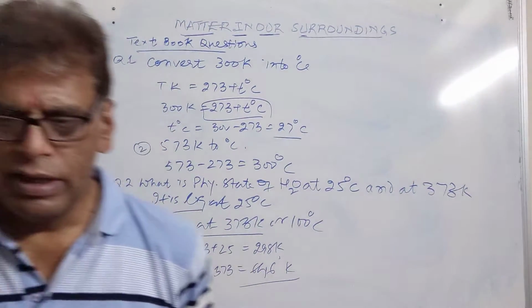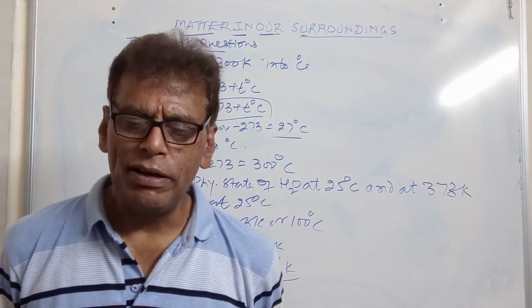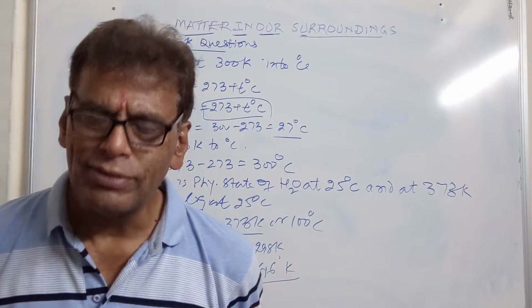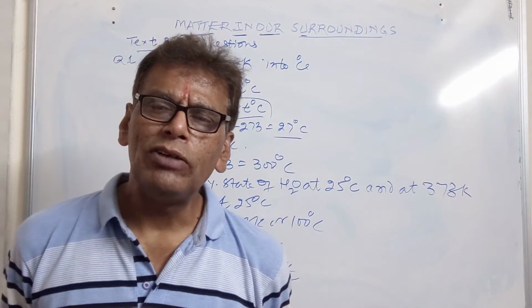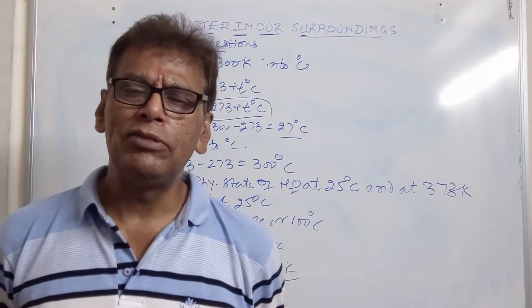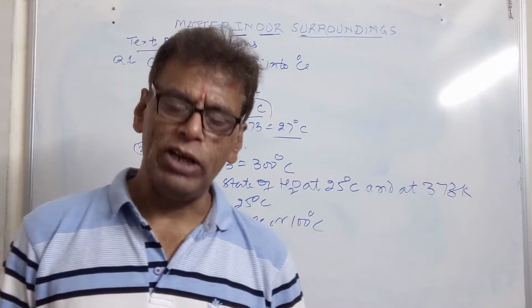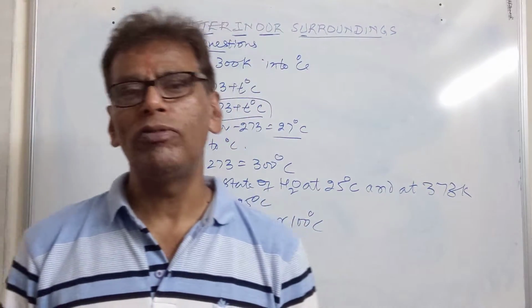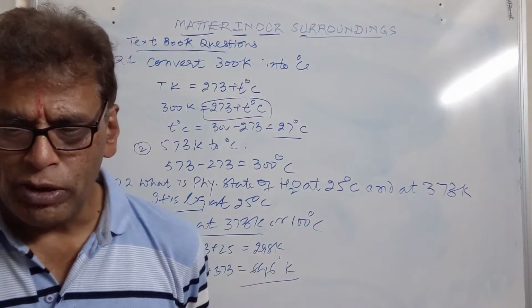Give the reason: naphthalene balls disappear from the clothes after some time. It is because of the sublimable property of naphthalene. It sublimes by taking some energy from the atmosphere and goes out of the cloth in the form of vapors.